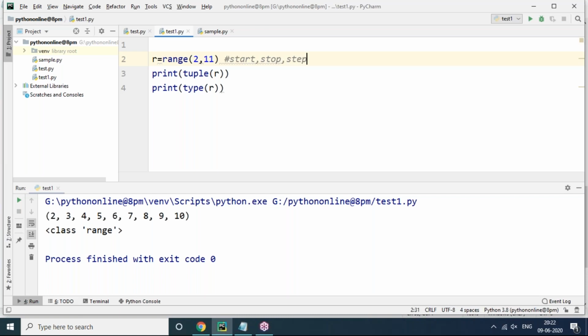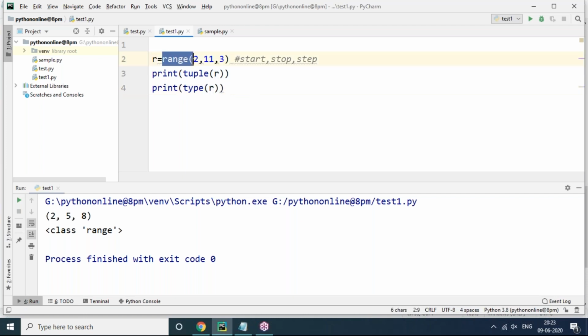But one more value also we can give, the step value. Step value means what? For example, here my step value is 2. Every time the value increments by 2 only. So starting value 2, ending value 11, then step value is 2. Test1.py. Now let's run this. You can see we got 2, 4, 6, 8, 10 like this. For example, if I take the step value as 3, then the value is incremented by 3 now. You can see this, the step value is incremented by 3. That means 2 plus 3, 5 plus 3, 8, like this. It's a continuation. So this is the range data type.